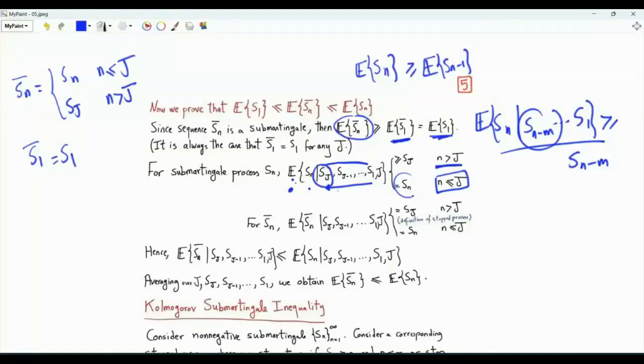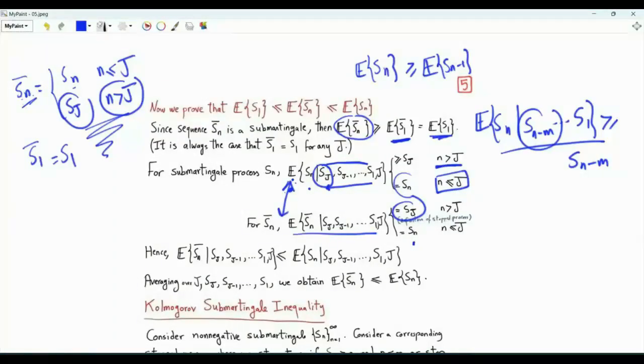Let's repeat this investigation for the stopped process, the sequence Sn bar, which is a submartingale if Sn is a submartingale. We have this expectation. Here is how the stopped process is defined. If n is greater than j, Sn bar is equal to Sj. If n is less than or equal to j, Sn bar is equal to Sn.